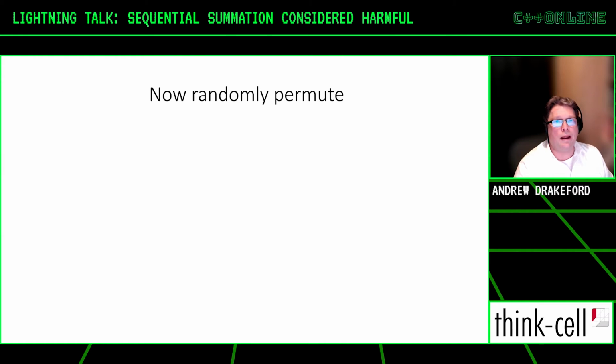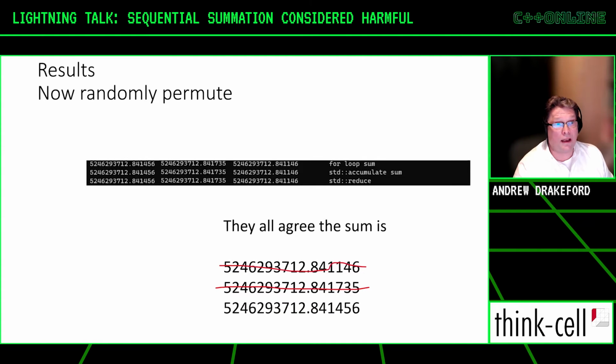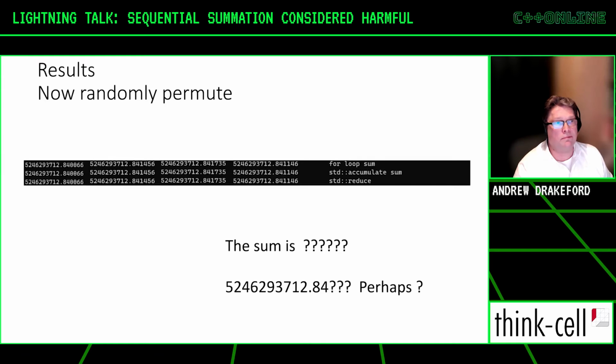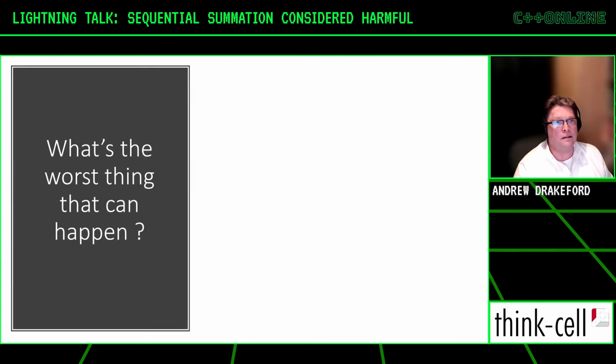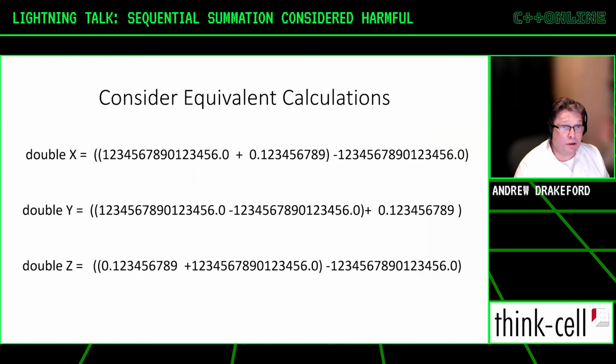So now we permute randomly. Oh no, we've got a different answer. Let's permute again. We might get back to the same answer. Alas, not. We're just getting different answers. Wonder what the worst thing is that can happen. Ariane bang, not Ariana Grande. Blew up in 1996.